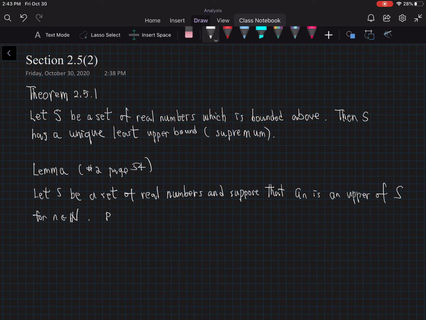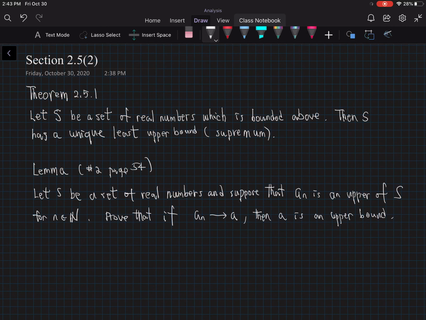So prove that if the sequence A sub n converges to a number A, then that A has to be an upper bound as well.